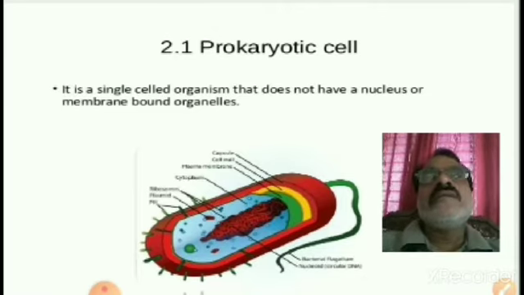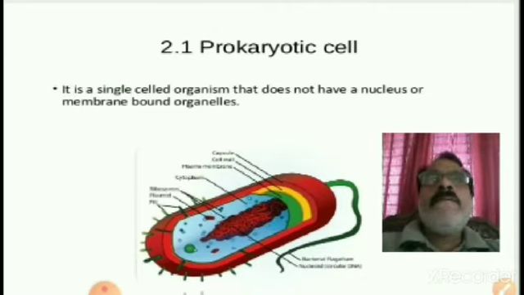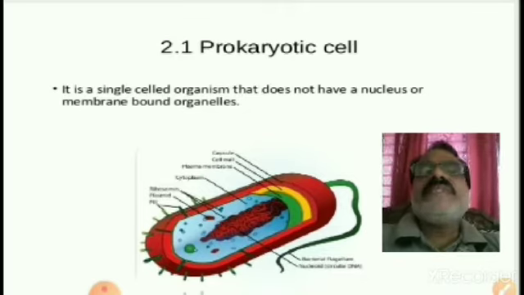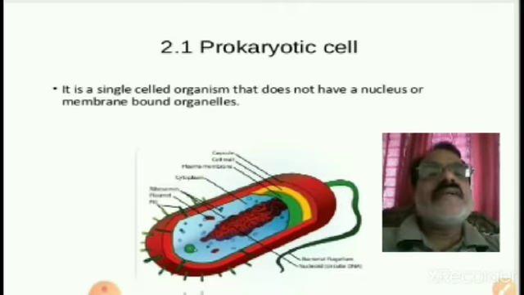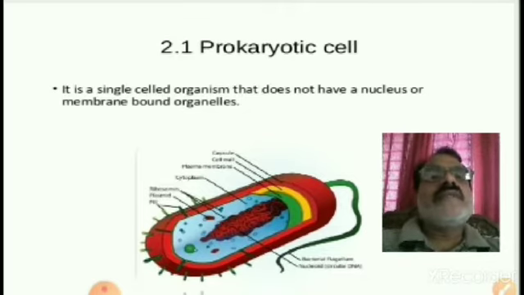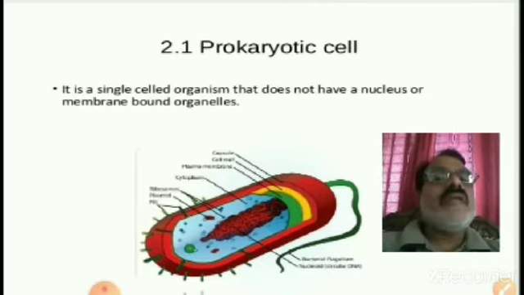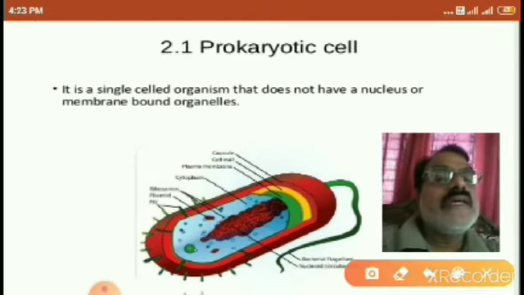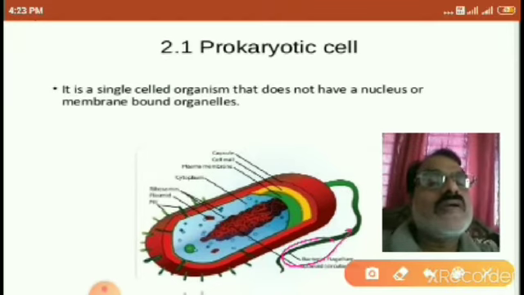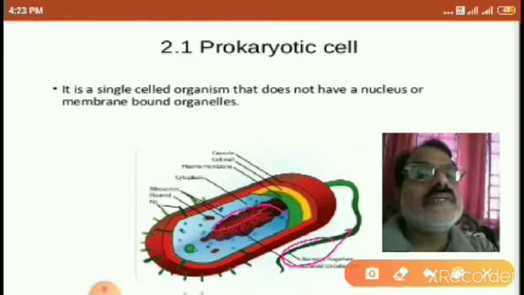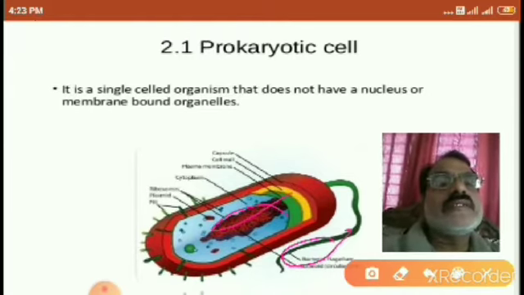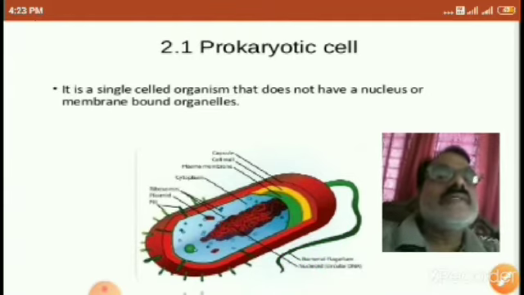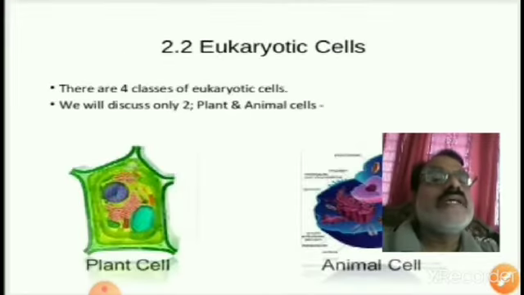There is a circular, naked DNA present. It does not have membrane-bound organelles. See here the nucleoid, it is present like this. This is about the prokaryotic cell.